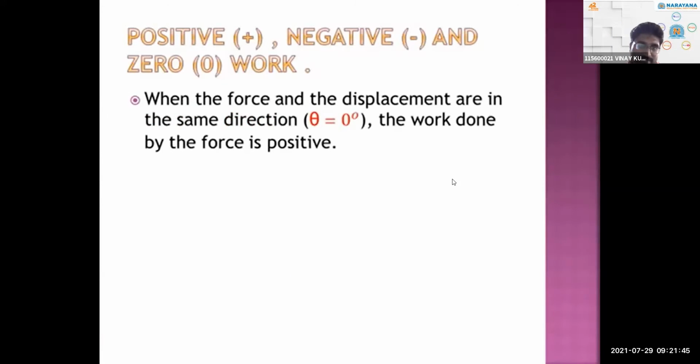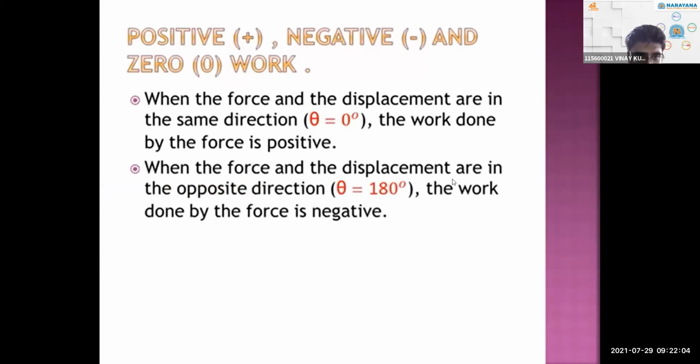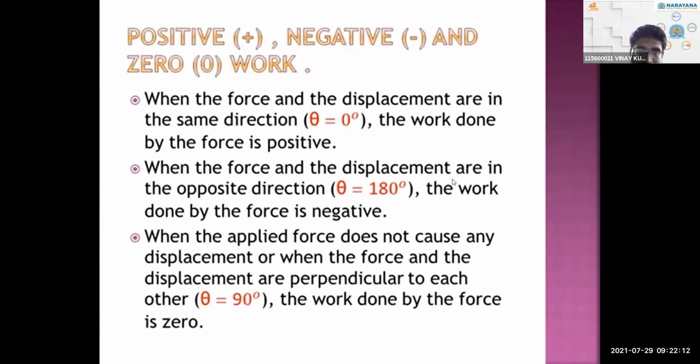If the force and displacement are in the same direction where theta equals 0, then work done by the force is positive. So it is a positive work done. And coming to the next one, when the force and displacement are in opposite direction, where theta equals 180 degrees, then the work done by that force is negative.